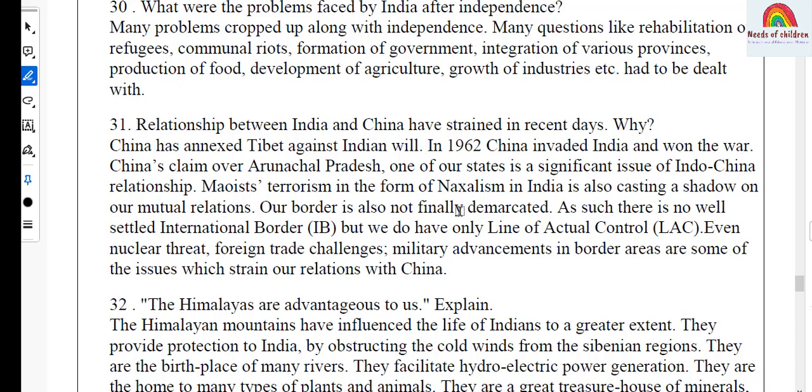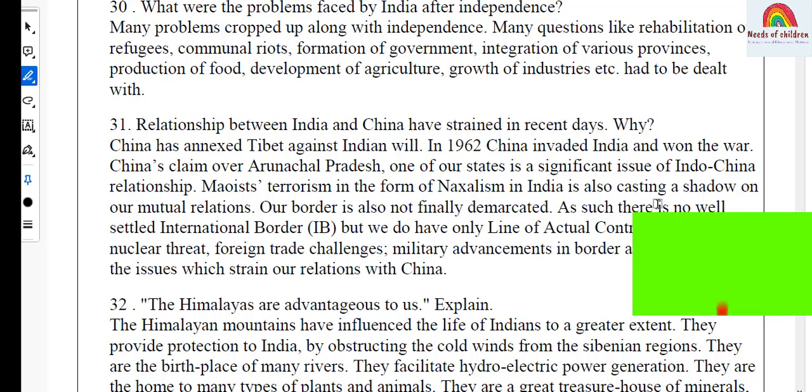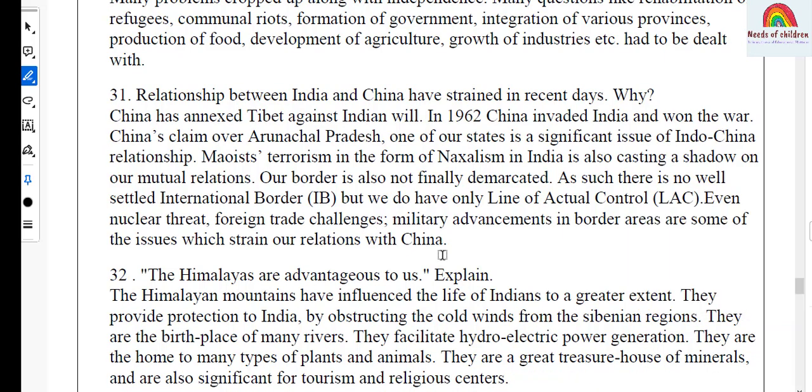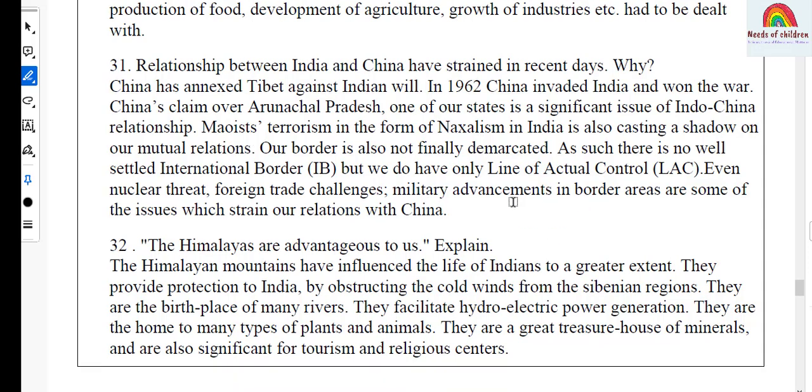Maoists' terrorism in the form of Naxalism in India is also casting a shadow on our mutual relations. Our border is also not finally demarcated. As such, there is no well-settled international border, IB, but we do have only line of actual control, LAC. Even nuclear threat, foreign trade challenges, military advancements in border areas are some of the issues which strain our relations with China. Let's move on to question number 32.